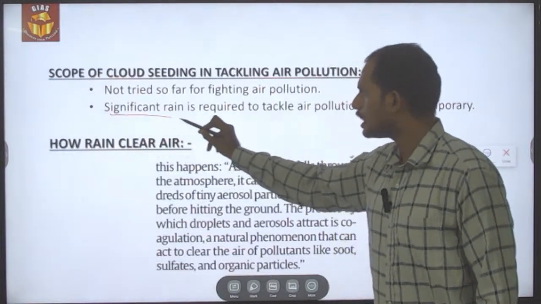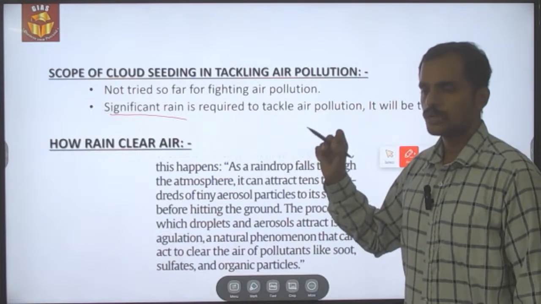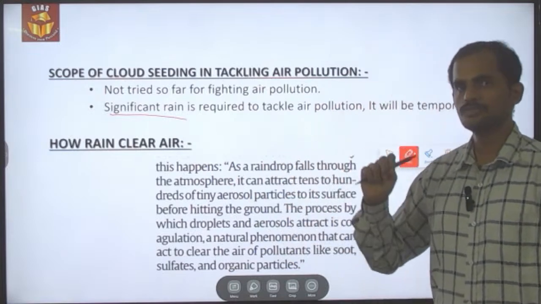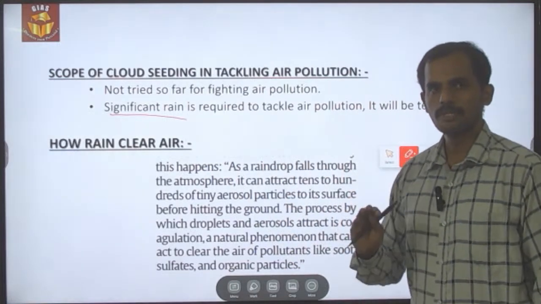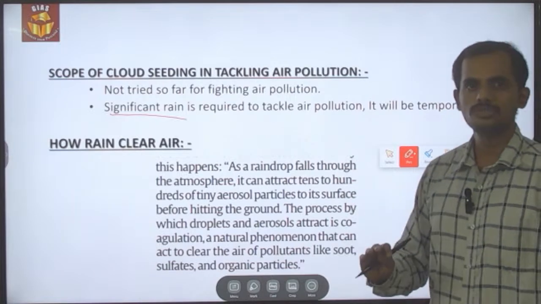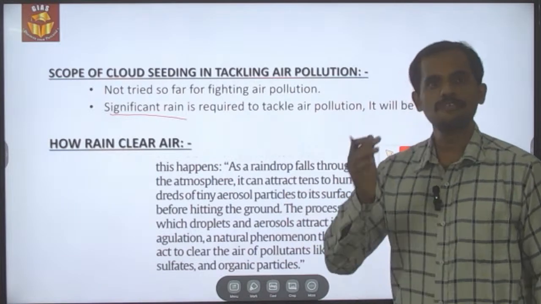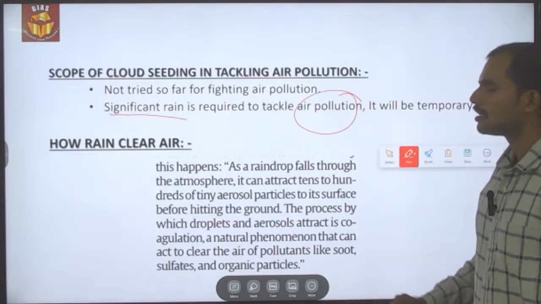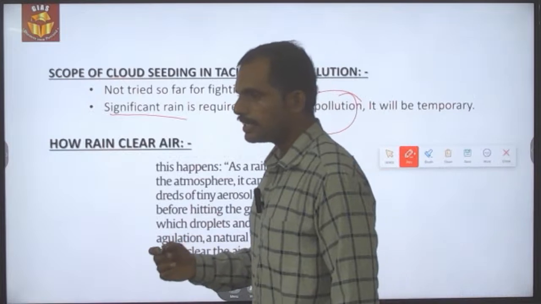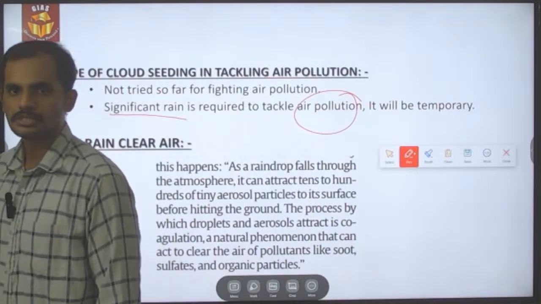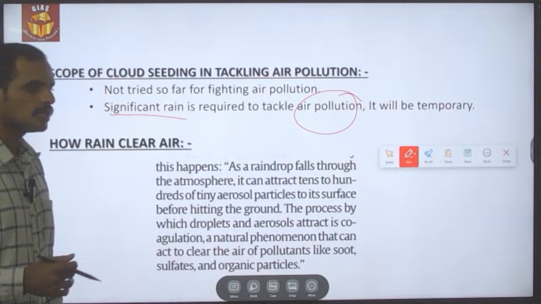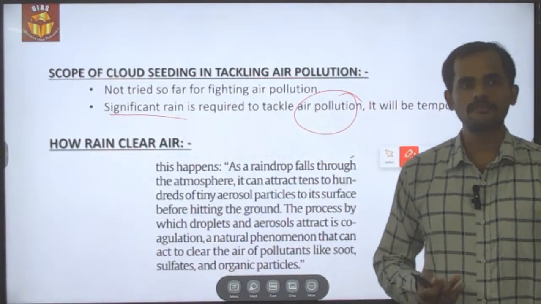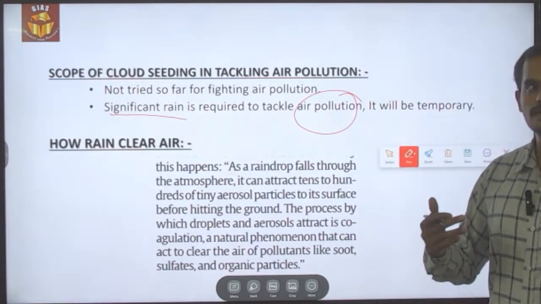And what the experts are saying is that this cloud seeding technique, or the rain brought out by the injection of the cloud in the atmosphere, is only temporary for clearing the dust. It is not a permanent solution, and at the same time a significant amount of rain is required to tackle the air pollution. Most of the pollution, like particulate matter as well as ground level ozone, requires a very high amount of rainfall. If a very high amount of rainfall is required, it means more cloud seeding techniques,